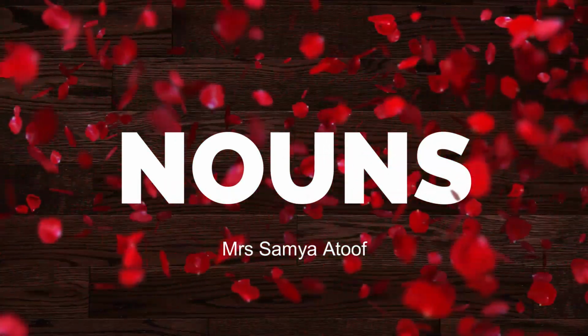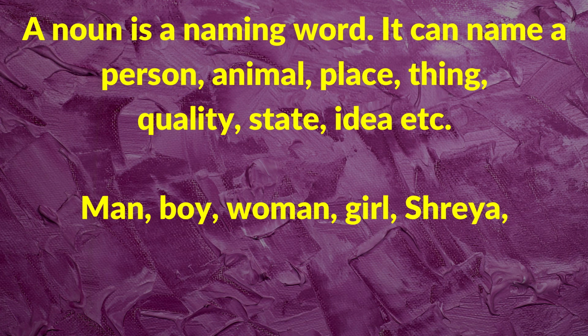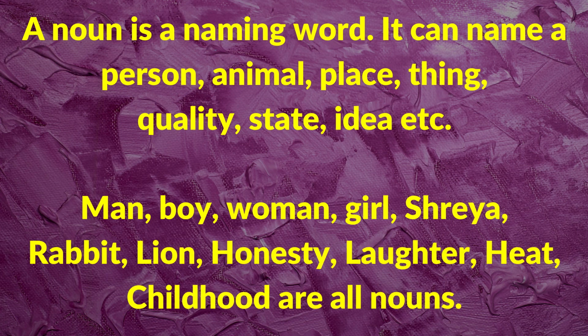So what do you mean by noun? A noun is a naming word. It can name a person, animal, place, thing, quality, state, idea, etc. For example, man, boy, woman, girl, Shruti, rabbit, lion, honesty, laughter, heat, childhood. All these are examples of nouns.